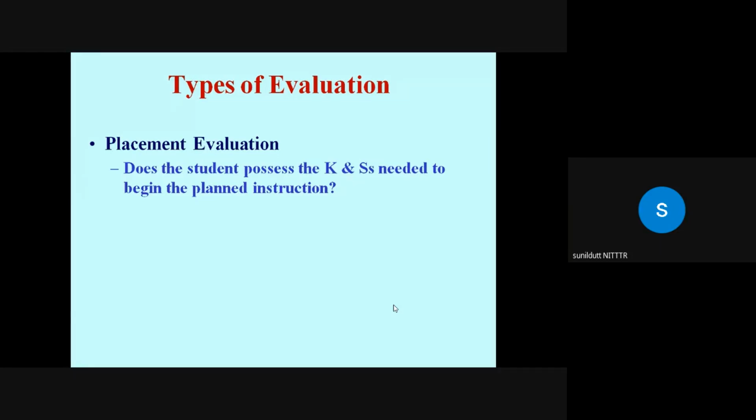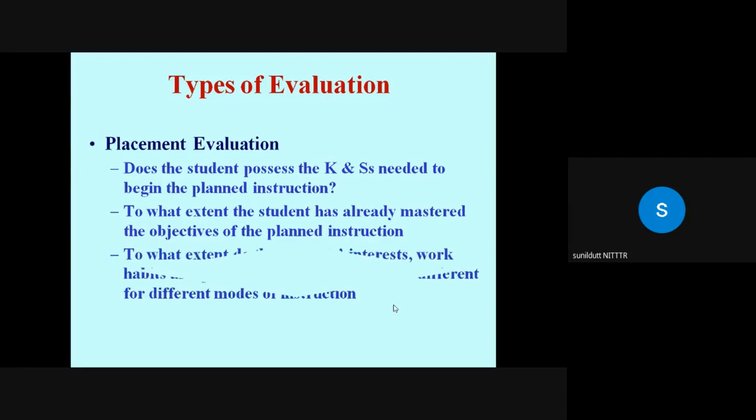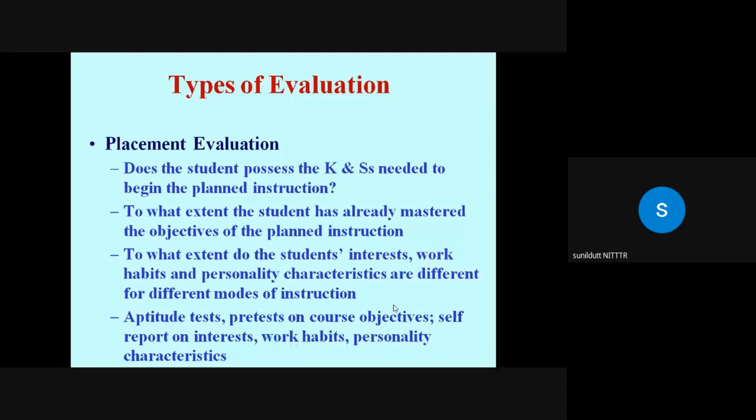So you need to know whether the students are ready to receive, or to what extent the student has already mastered the objectives of the planned instruction, or to what extent the students' interest, work habits and personality characteristics are different for different modes of instruction. So for this you can prepare a pre-test on the course objective.